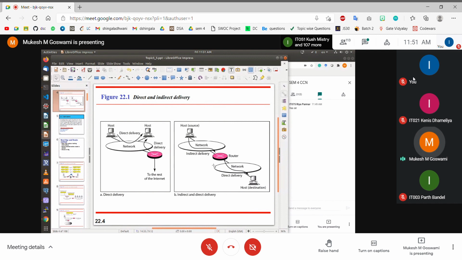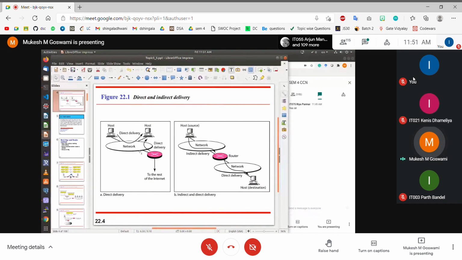So the network layer is responsible for implementing both the direct communication and the indirect communication between two devices. When it comes to direct communication, there is not much of a role for the network layer. The only role the network layer plays is converting the IP address into the MAC address using the ARP and RARP protocols, right?